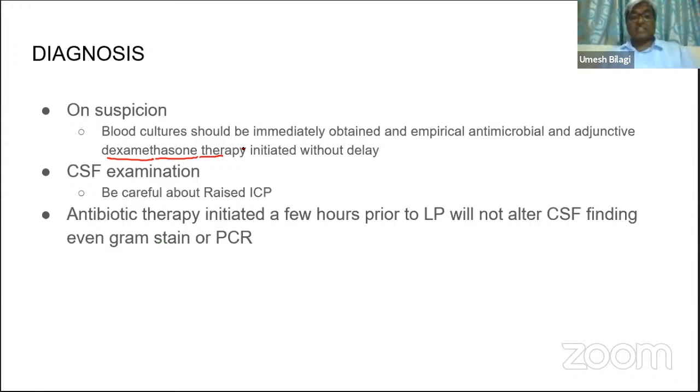In fact, this is what sentence I put it on. It is a copy paste. Blood culture immediately obtain the sentence. I just copied and put it the way. So dexamethasone is definitely advised in a patient of pyogenic meningitis, even if it is empirical.